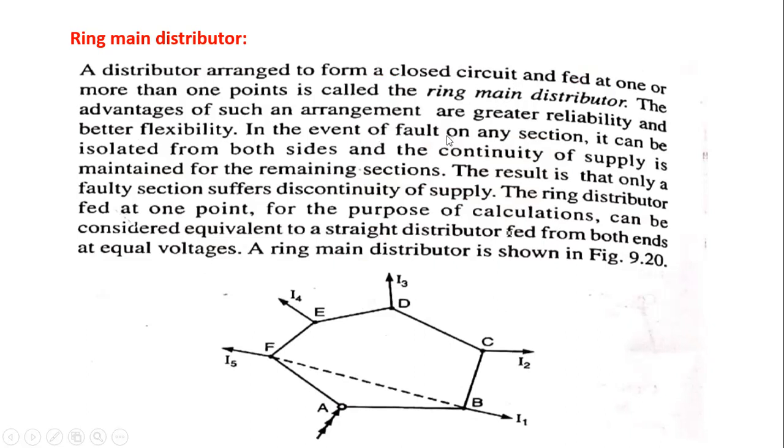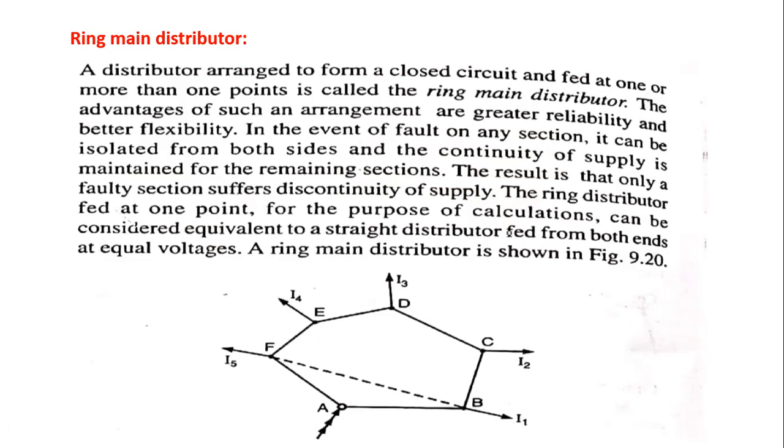In the event of a fault on any section, it can be isolated from both sides, and continuity of the supply is maintained. There is no disturbance of the continuity of supply. If a fault occurs in any one section, only that section is removed from the network, and the remaining supply will continue.